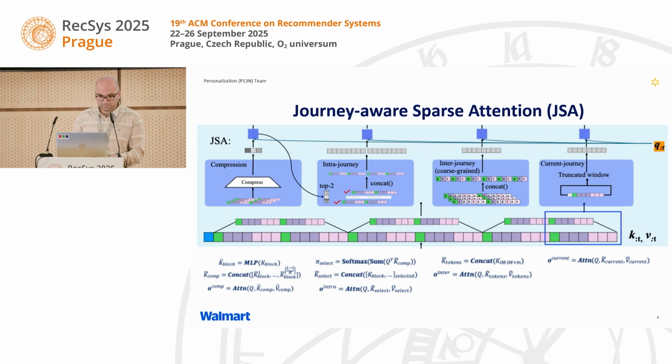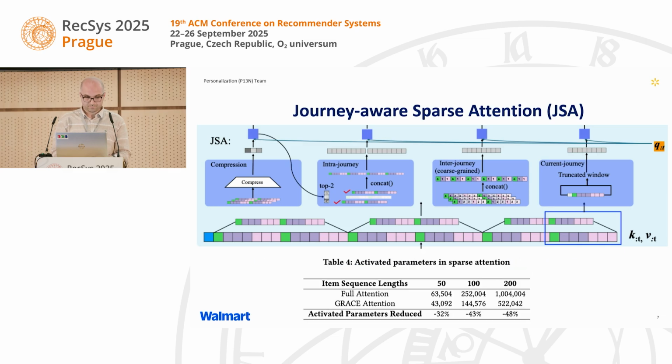Let's also zoom in a little on the JSA architecture. JSA first defines the shopping journey. A shopping journey usually refers to a behavior sequence with constant user interest. For example, a customer could have two journeys, shopping for grocery essentials while looking for electronic products. JSA can understand multiple distinct shopping journeys by considering the current journey, intra-journey, inter-journey, and compression parts.